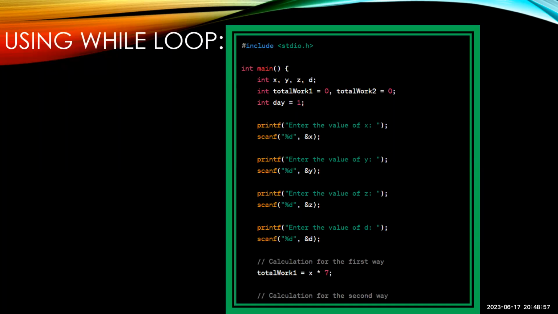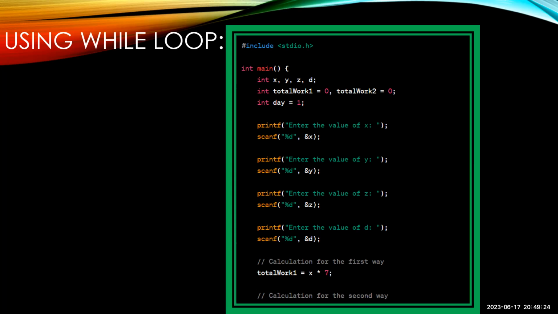Now let's see using the while loop. We have two types of looping statements: entry control loops and exit control loops. Entry control loops are the for loop and while loop, while the exit control loop is the do-while loop. Using a while loop: #include <stdio.h>, int main, int x, y, z, d, int total_work1 = 0, total_work2 = 0, int day = 1.